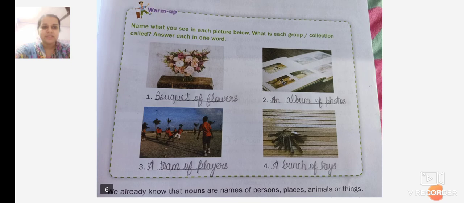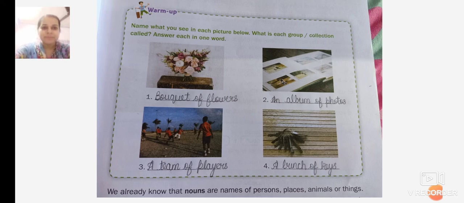Now first we start with the warm up exercise in your textbook. I would like you all to open your textbook, lesson number 1 and page number 1. This is the warm up exercise. We have done this exercise before. I want you to open the same textbook again so we can revise and recollect the names for the collections in the textbook, so that we can memorize and recall the names again.